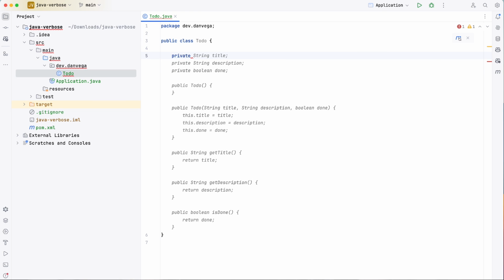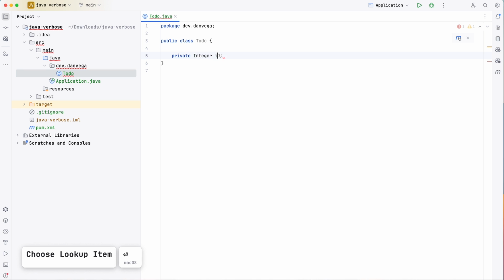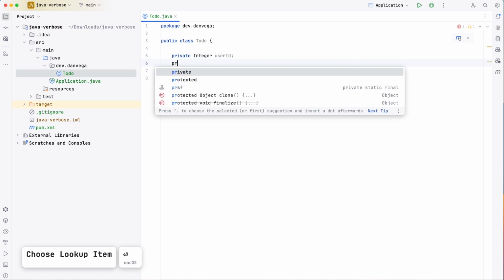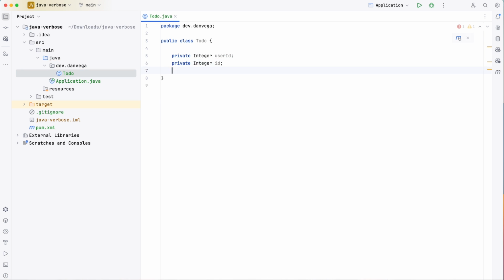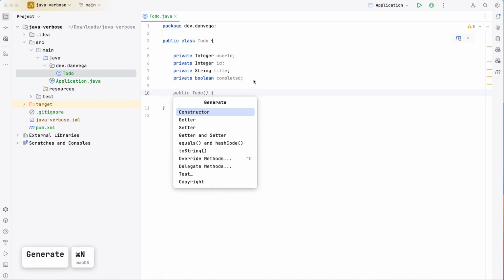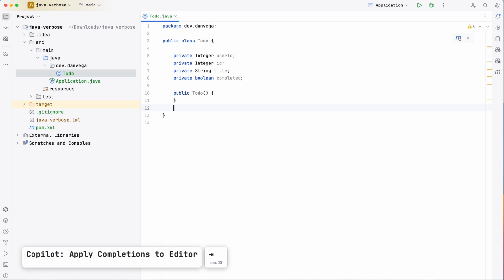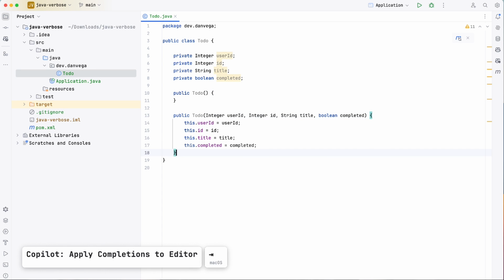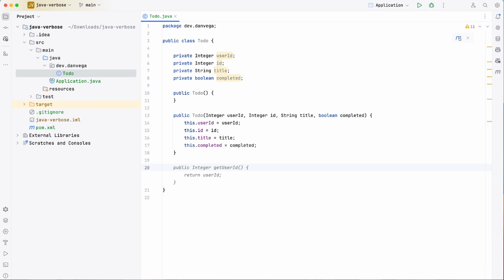We might say, hey, we need an integer, which is user ID. We might need something that is an ID. We might need a title, and we might need a Boolean completed. And in this case, I'm actually going to set this to Boolean, so we can default this to false. So next, I might need a no args constructor, so that's a good one. I might need an all args constructor, so I can create an instance of this with all the arguments passed in. You could have some different constructors in between that.